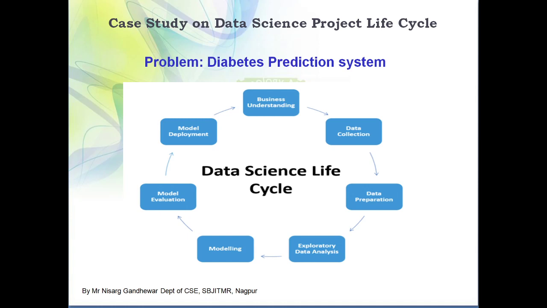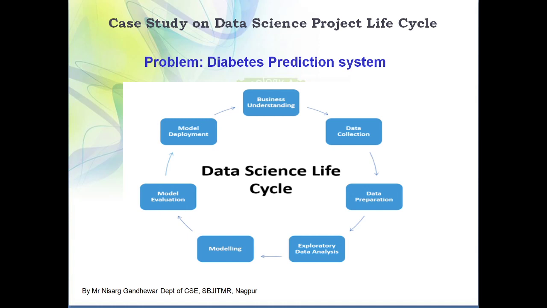Suppose I am using this data set for training. In that case my model will be biased towards diabetic, meaning that even though the person is not diabetic, my model will predict that the person is suffering from diabetes. Why is this happening?